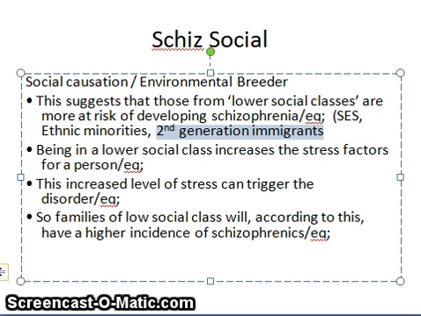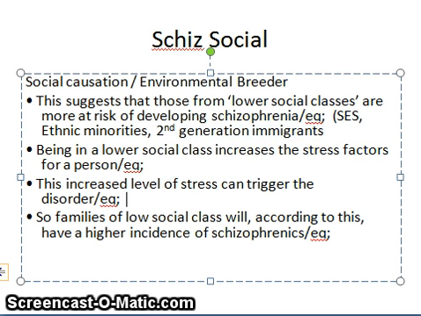This is believed to be because it leads to greater stress. Remember, stress of poverty, whether it's not being able to get adequate housing, not being able to buy the things that you want, working long hours and still not feeling like you're getting anywhere, or ethnic minorities being in the minority itself, having that pressure of being different from everyone else, possible examples of racism, things like that. This stress triggers the disorder of schizophrenia.